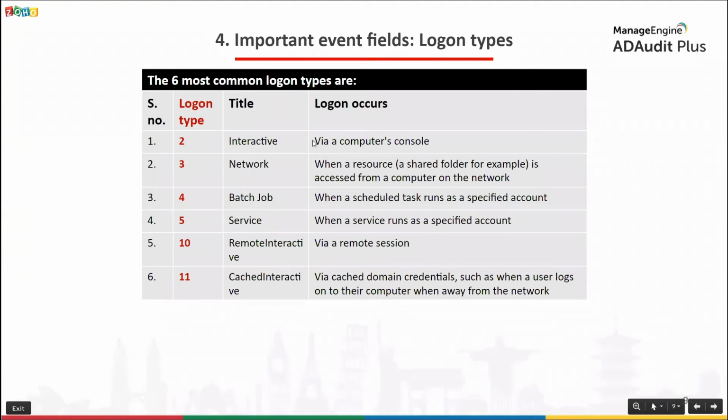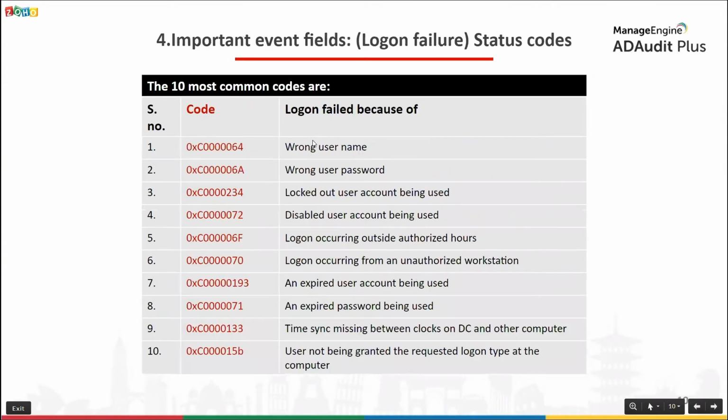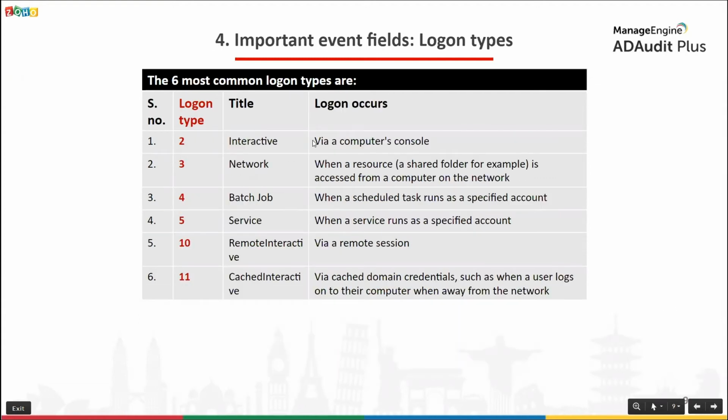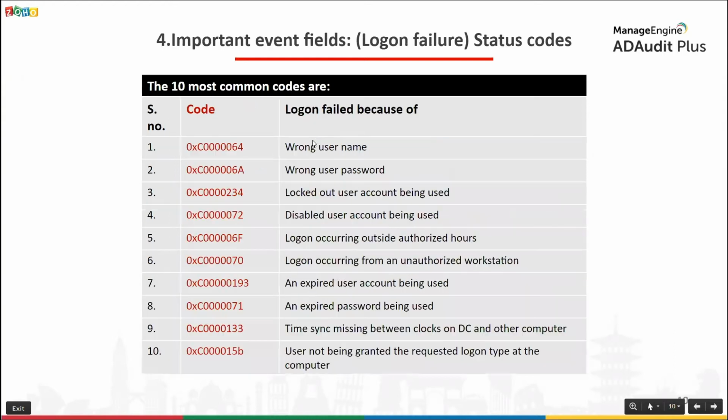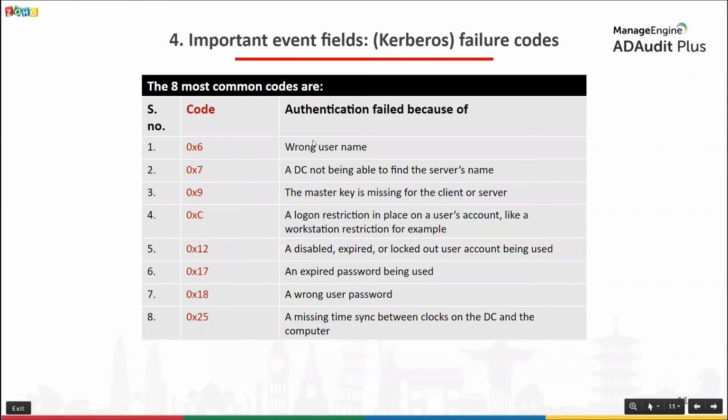Next, we'll be looking at two other important event fields. They're closely related. The logon failure status codes and Kerberos failure codes. The term Microsoft uses to describe logon failure status codes is simply status codes. This event field is a part of event ID 4625. And if I missed saying this, logon type is a part of event ID 4624. Logon failure status codes, which Microsoft calls status codes, is a part of event ID 4625. And Kerberos failure codes, which Microsoft calls simply failure codes, is a part of event ID 4769.